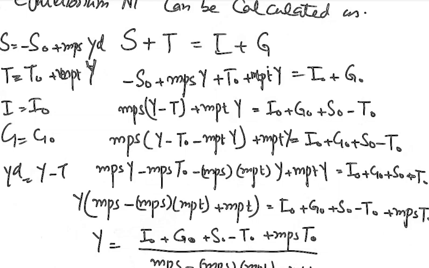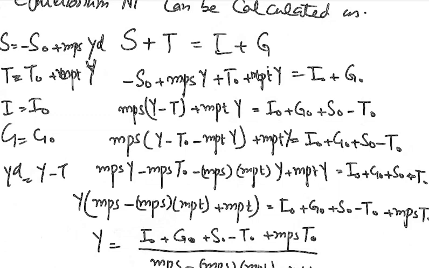And from here we see that we have to calculate the equilibrium level of Y. We have to keep all those variables which have Y on the left side, and we have to take all other variables on the right side of the equation.